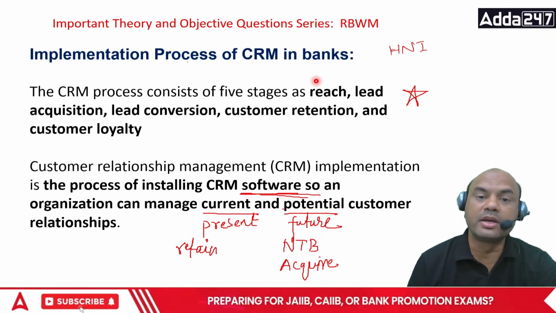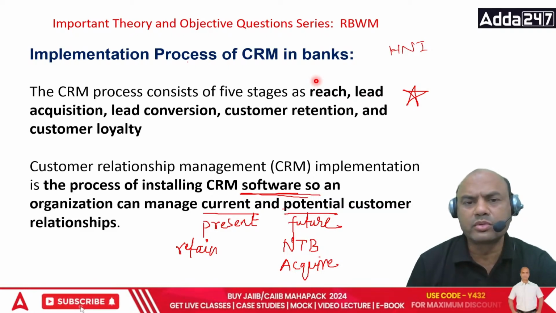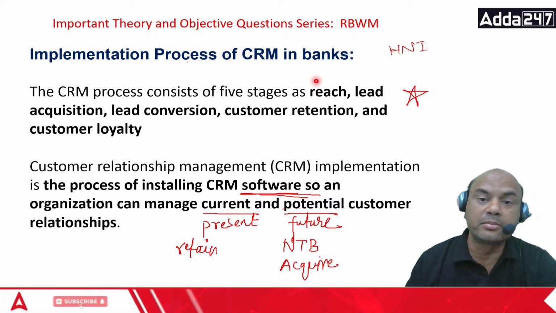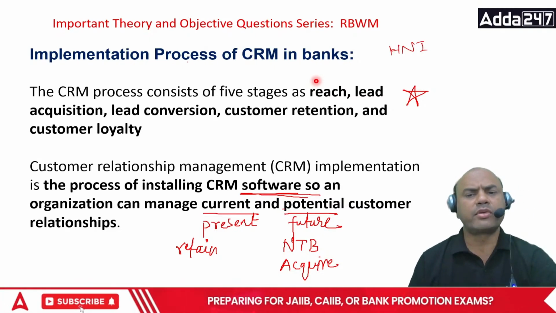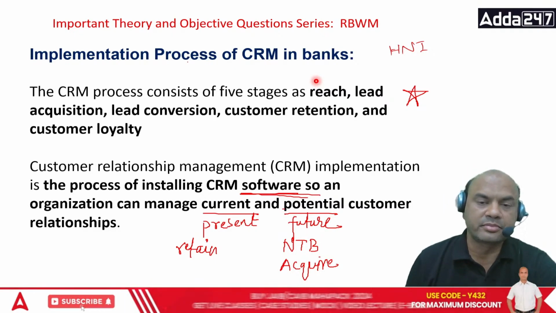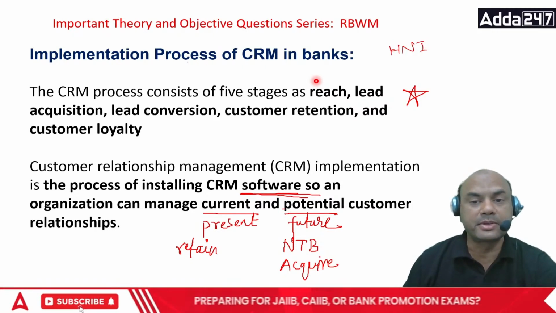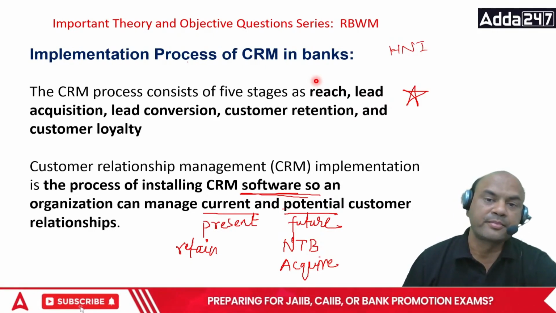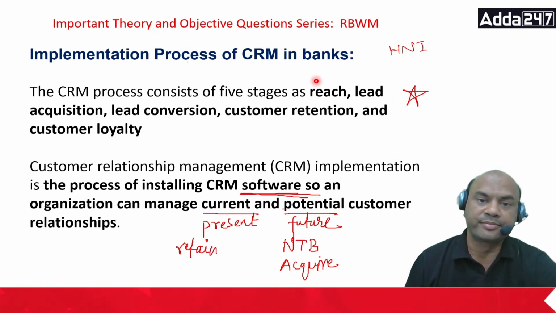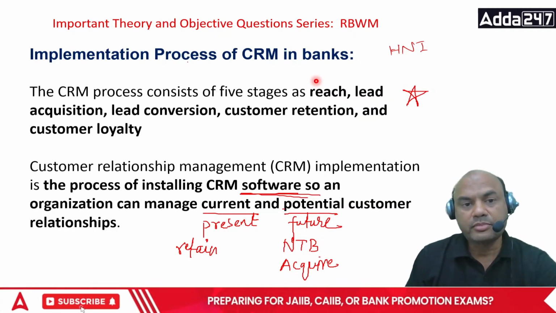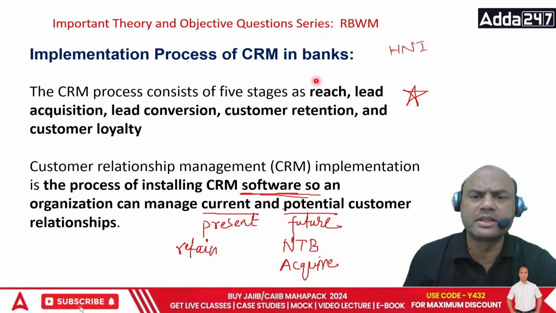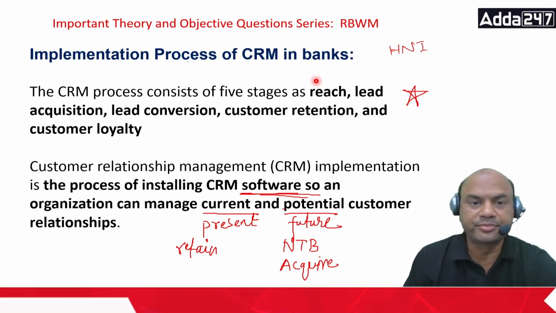From here, you find out the name. Who is the right customer near our branch or in our area? Who can give me the right business? From where do you get the names? You get these names from word of mouth, or generally from the big persons in the city. So through this you can reach that customer. Once you reach there, then you speak to that customer. Speaking means you will explain all the points of your bank.